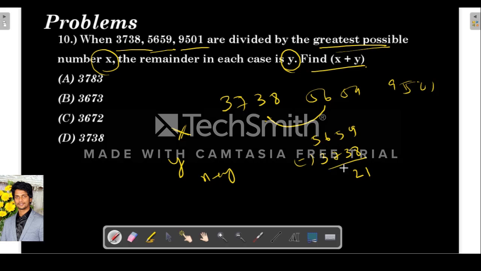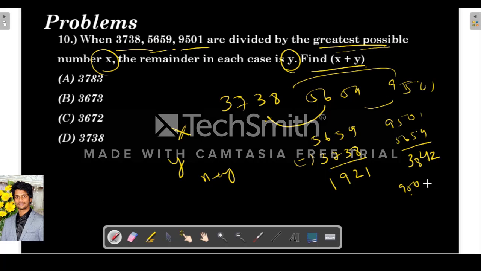So here you can see 9121, and then take these two. Here it is 2438 from 9501, and then these two, 3738.